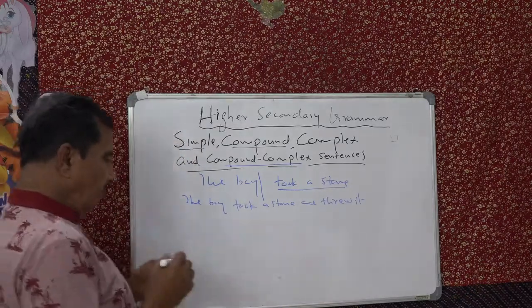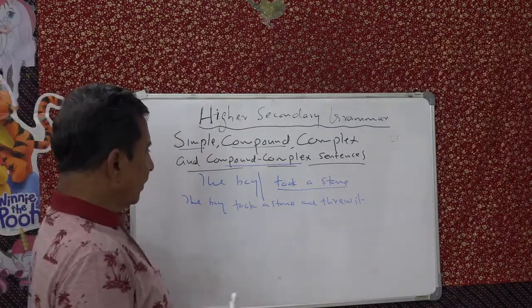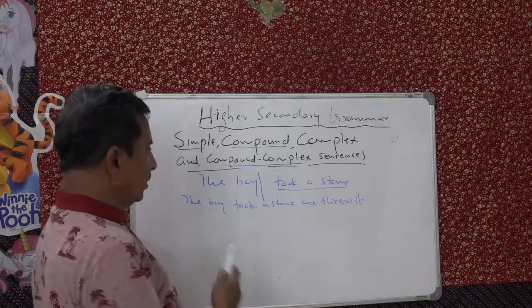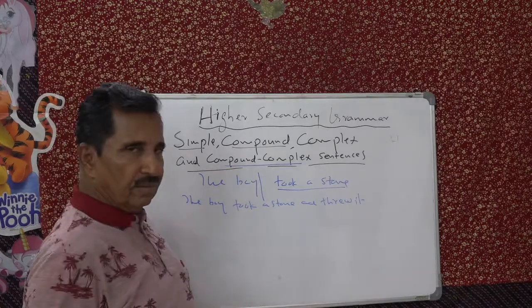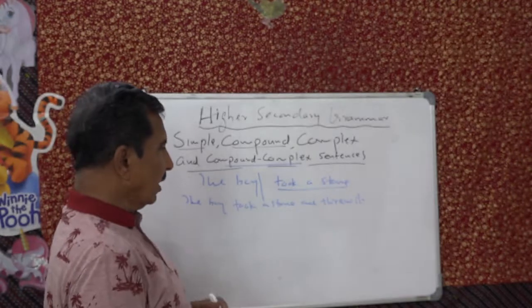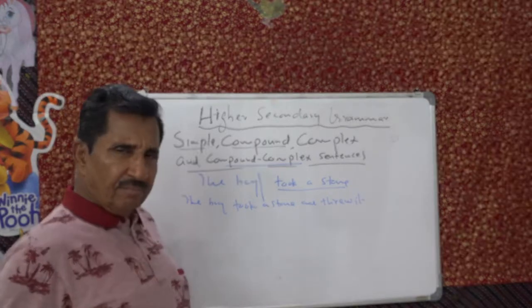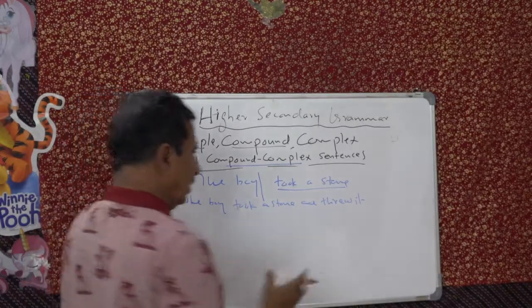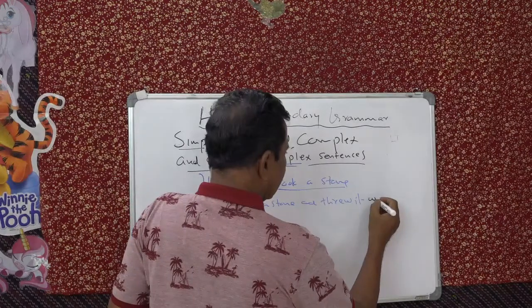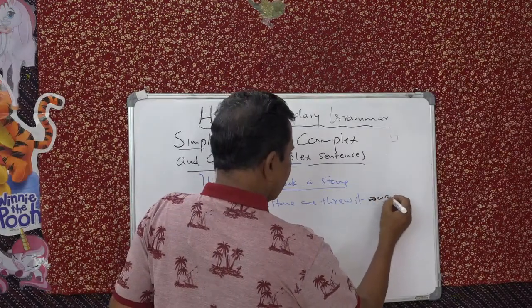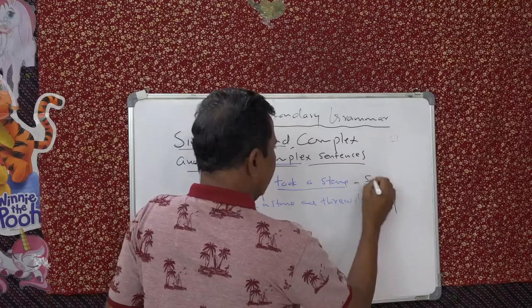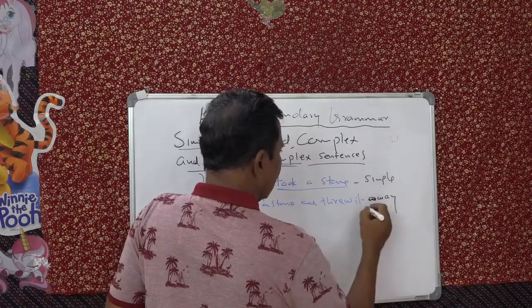Then that is a compound sentence, because you have got 2 main clauses. The boy took a stone, the boy threw it. You want to make it explicit? Threw it away. Okay, let's say threw it away. So that is a compound sentence. This is simple, this is compound.